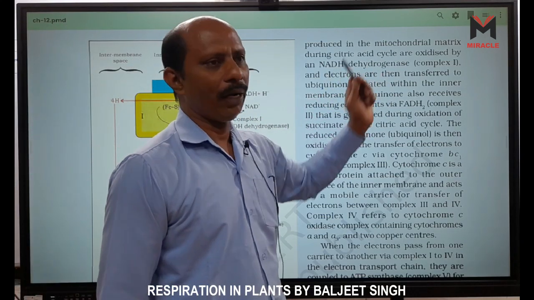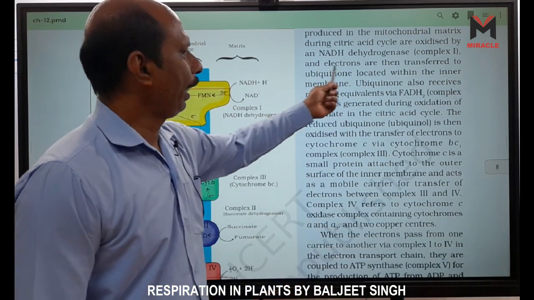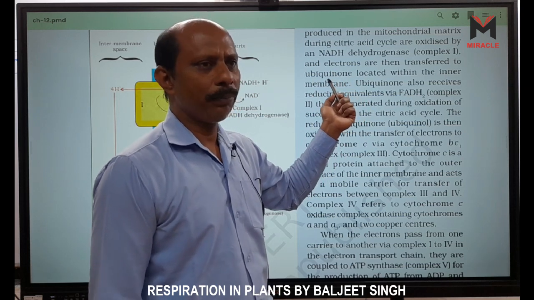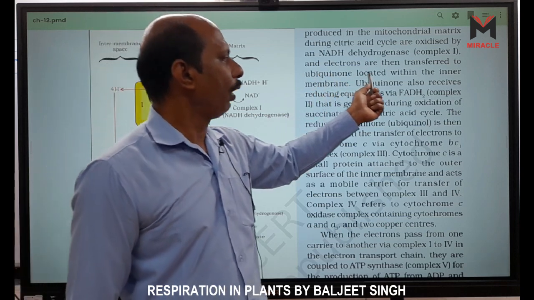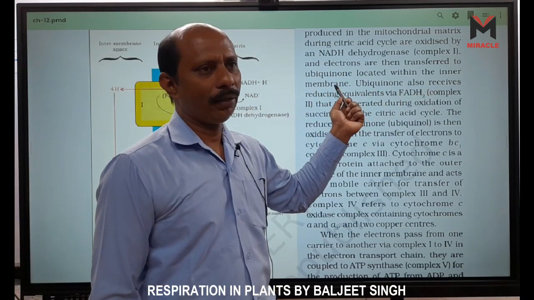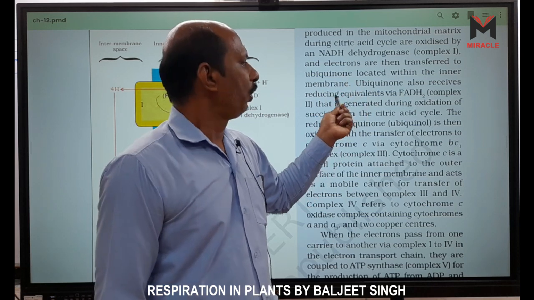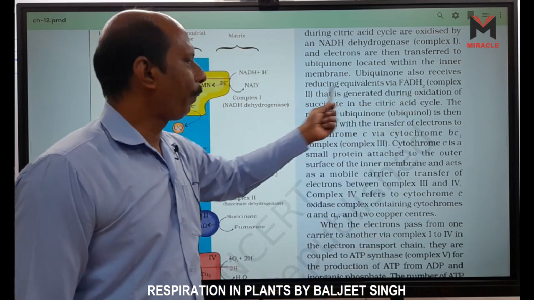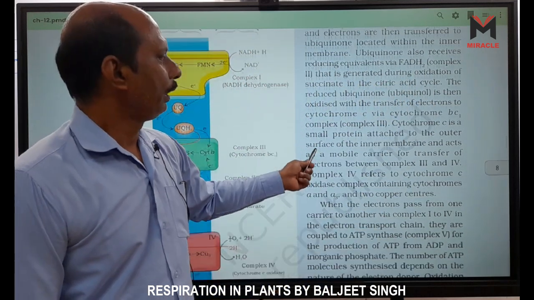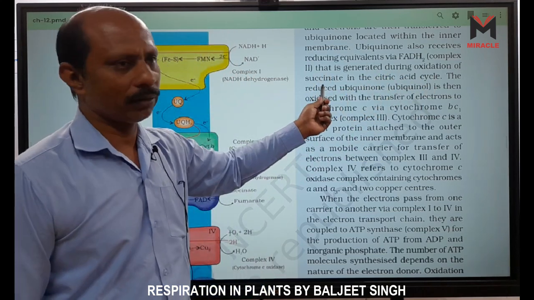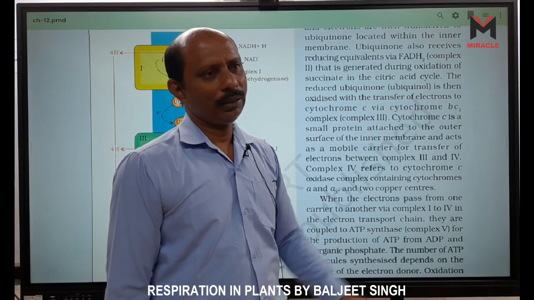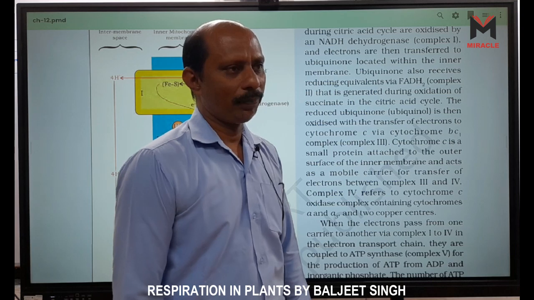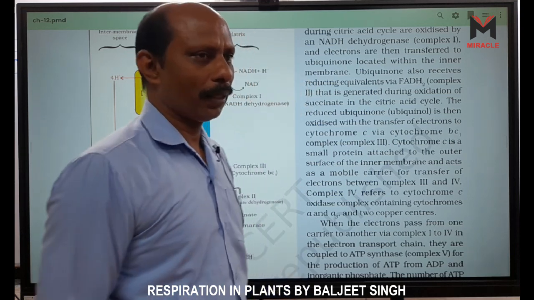Complex 1 is NADH dehydrogenase, right? And electrons are then transferred to ubiquinone, shortly called UQ. Ubiquinone is located within the inner membrane. It is an electron transporter. Ubiquinone also receives reducing equivalents via FADH2 through complex 2, which is generated during oxidation of succinate in the citric acid cycle. Which are generated? FADH2 is generated in the formation of fumaric acid from succinic acid, when FAD is formed.